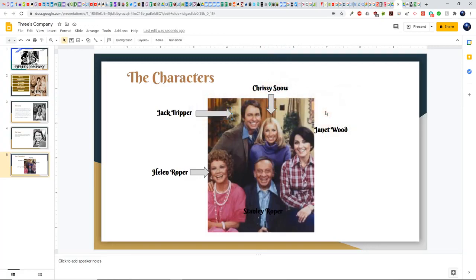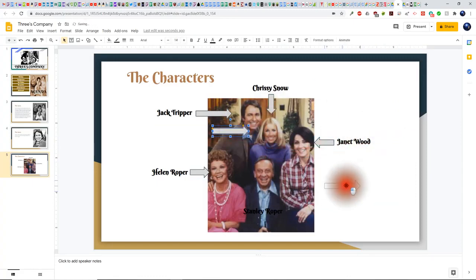Okay, I'm going to use the shortcut Control V to get another arrow. And Control V again, get another arrow. Now this one going straight up towards Stanley. Let's resize it here. There we go, so now we have Jack Tripper, Chrissy Snow, Janet Wood, Stanley Roper, and Helen Roper with all the arrows. So this is looking pretty good.